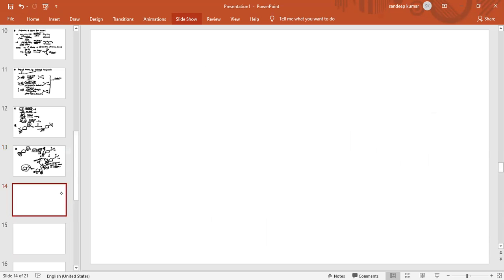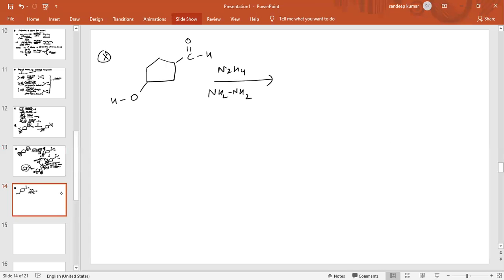Basically, for this question, as this compound contains an OH group, we use basic medium: N2H4, that is NH2NH2 which is hydrazine, in presence of basic medium, OH minus and heat. Base will not react with base. This is also a base, and this is also a base. So base and base do not react. Therefore, this OH group will remain as it is.